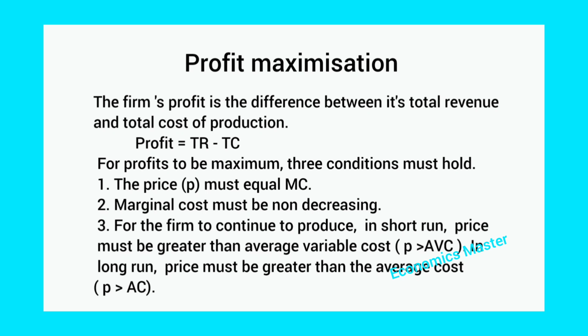Second condition is marginal cost must be non-decreasing. Third condition is in the short run, price must be greater than or equal to average variable cost. In the long run, price must be greater than or equal to average cost. These are the three conditions for profit maximization.